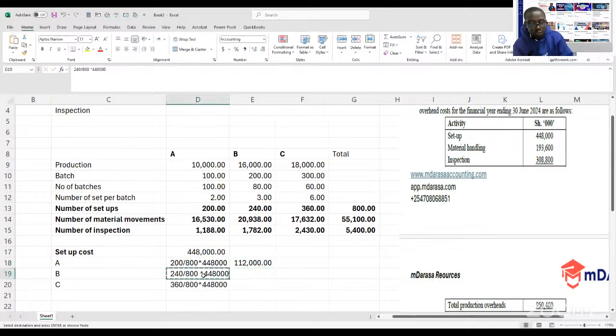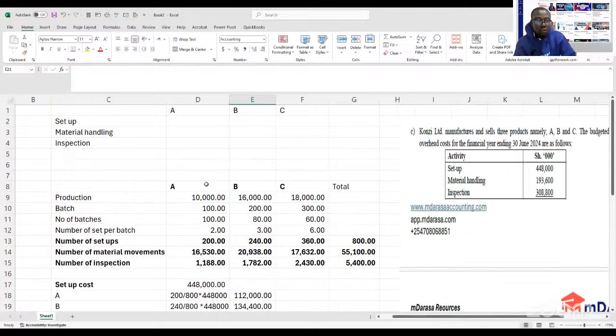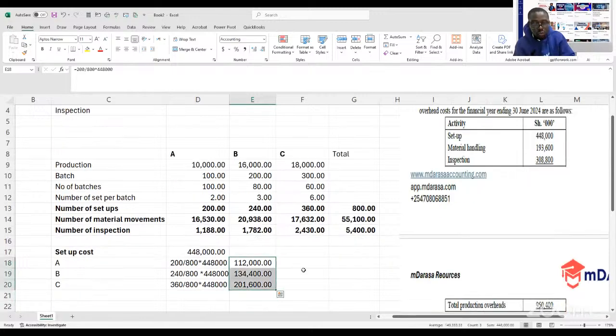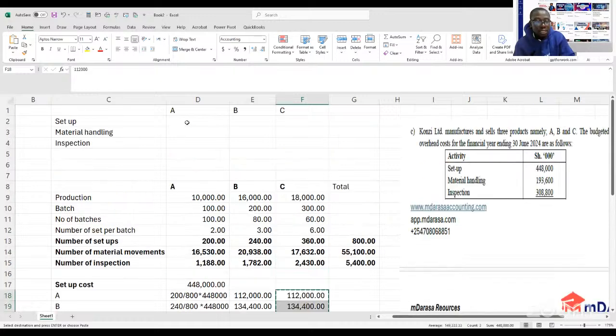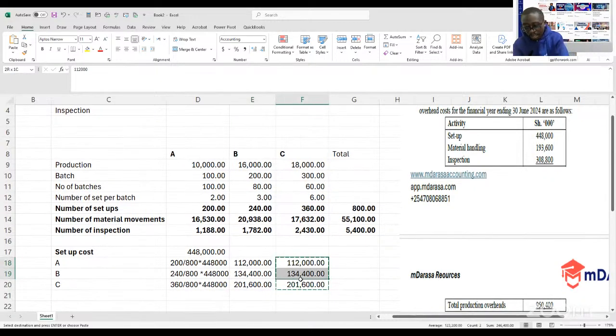The other item, of course, to consider to give us a proportion of the setup cost of B. The third item, product C, I just do the same concept here. So that as at the end of the day, this will be the value that you're going to allocate for our products, our budget. So of course, we take the value at that point, and all we want to do is to simply allocate to each product here. See?